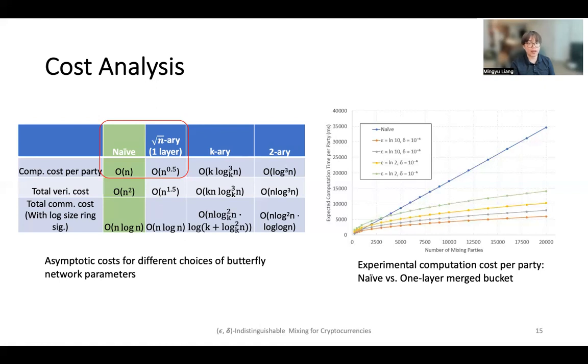But for the values of n that we are interested in, the square root of n-array butterfly network is actually more practical. Therefore, we conduct experiments measuring the computational cost of ring signatures with different privacy parameters. Clearly, the better the privacy parameters are, the costlier the computation is, as we need to add more noise.